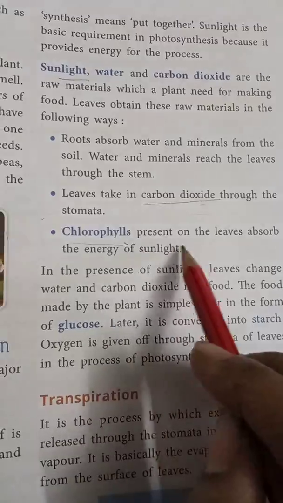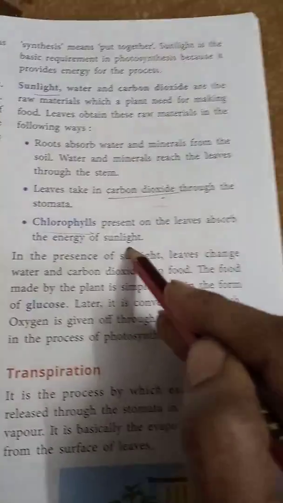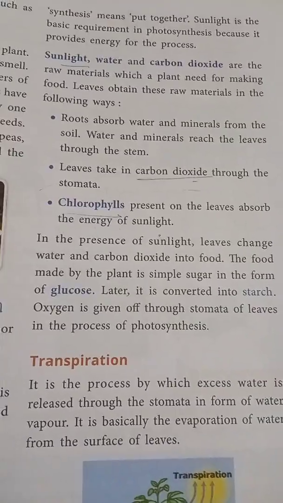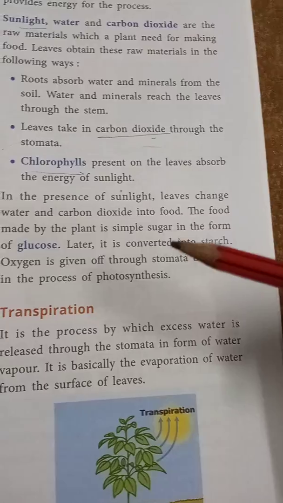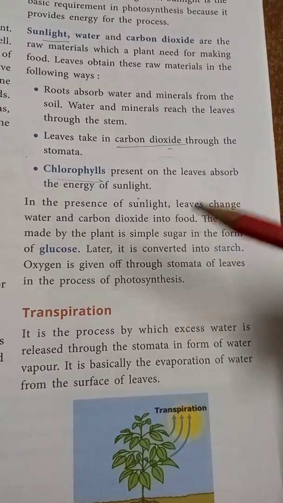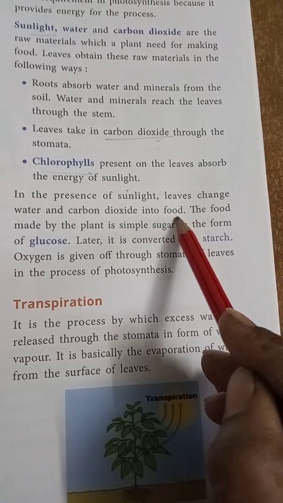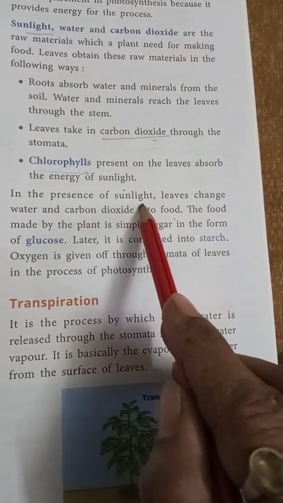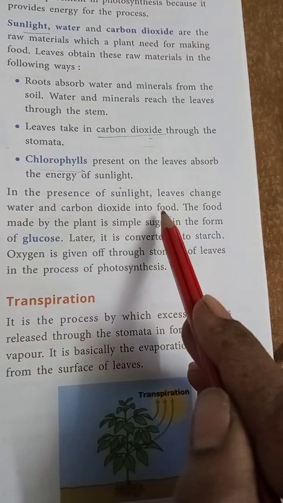So chlorophyll present in the leaves absorbs the energy of sunlight, and in the presence of sunlight the leaf changes the water and carbon dioxide into food.